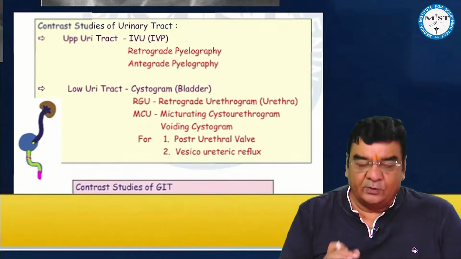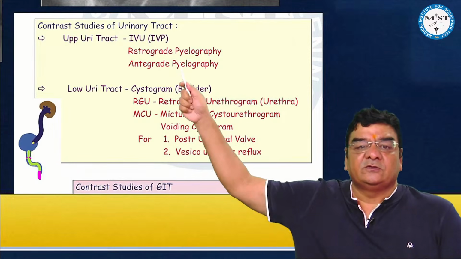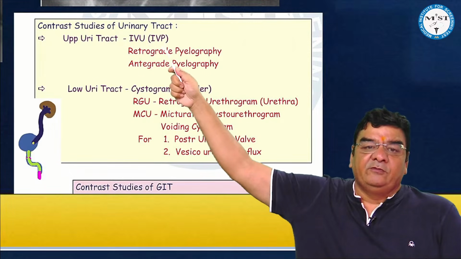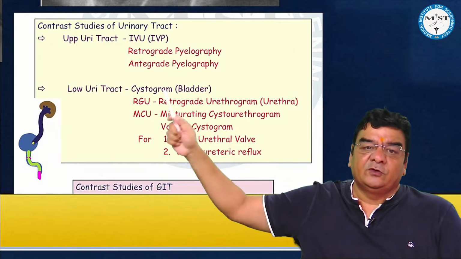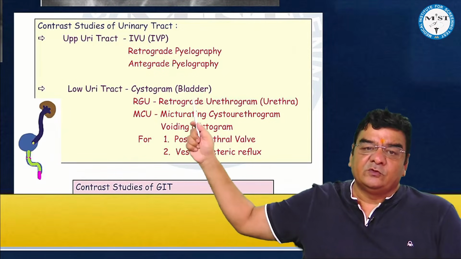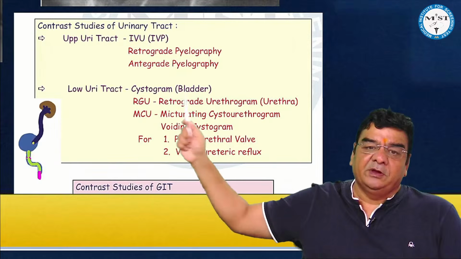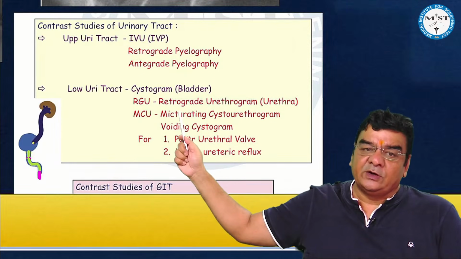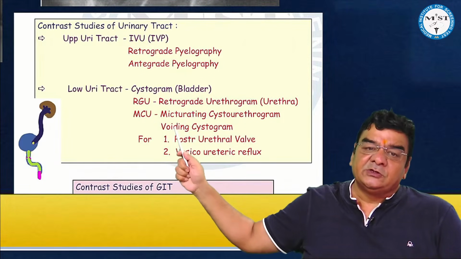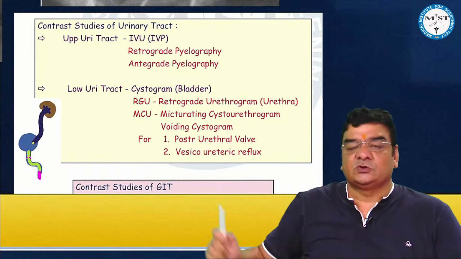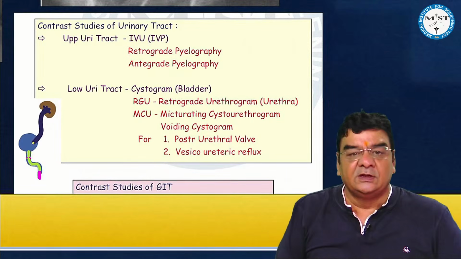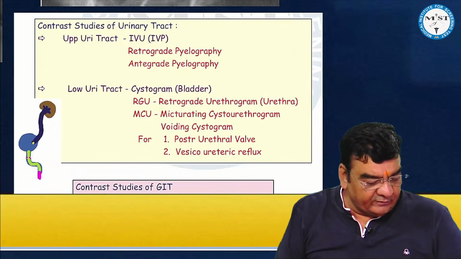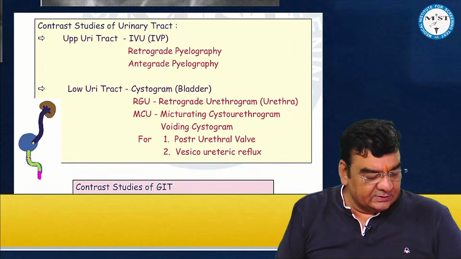And if we take a look, these are the different contrast studies of the urinary tract, like the IVP, IVU, the retrograde pyelography and the antegrade pyelography. For the lower urinary tract, if you have to study the bladder, we do a cystogram. If you have to study the urethra, we do a retrograde urethrogram. And micturating cystourethrogram or voiding cystogram is done for 2 pathologies, that is posterior urethral valves and vesicoureteric reflux. Right. So if it was IVU, that was really great.